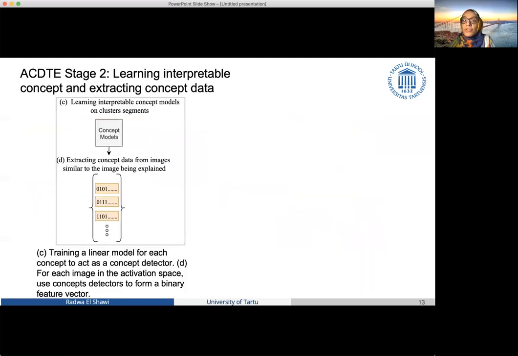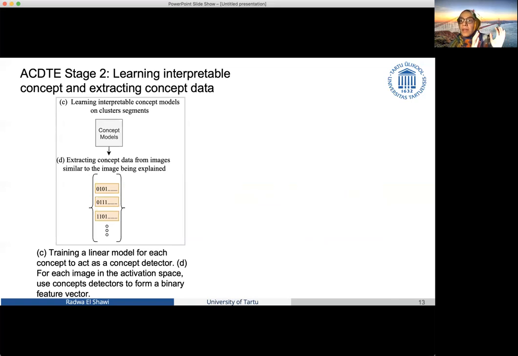In the second stage, we are trying to learn interpretable concept detectors. So for each of the clusters we found from the previous stage, we learn a concept detector. The concept detector is simply a linear model that takes a data set.